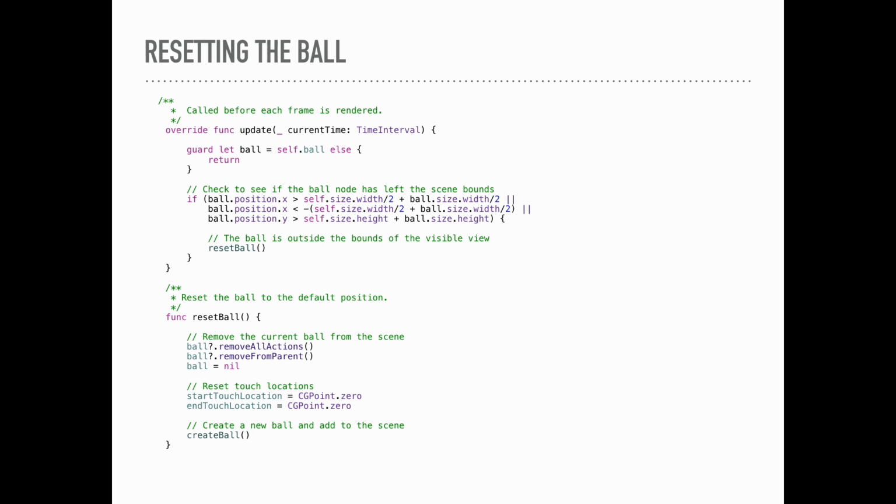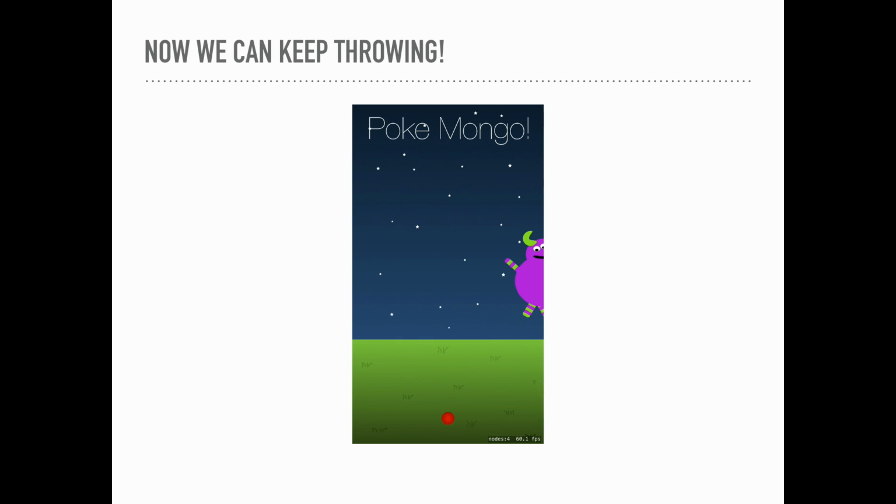So to reset it, we're going to remove all the actions that are currently running on it. We're going to remove it from the scene, that's removeFromParent, and then we're going to set our variable that keeps track of the ball to 0. We're also going to reset all the touch locations because we're starting over, there's no more ball. And then we're going to create a new ball, which is using the same method that we did to initially create it. So now we can throw the ball, it goes off the screen, and a new ball appears at the bottom.